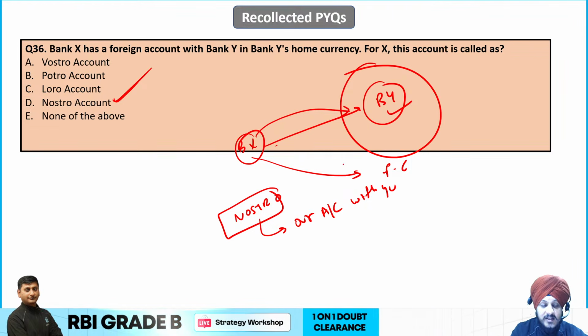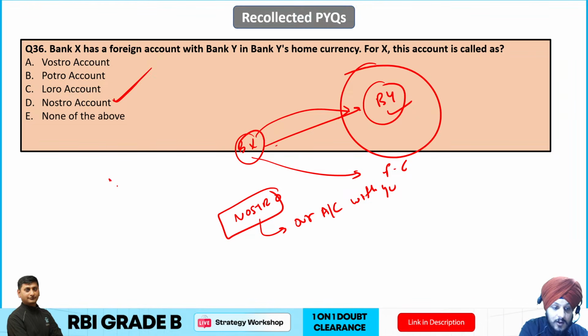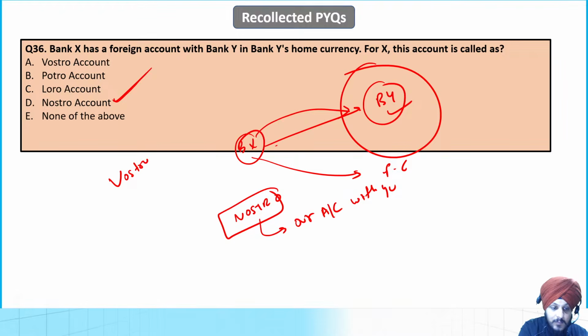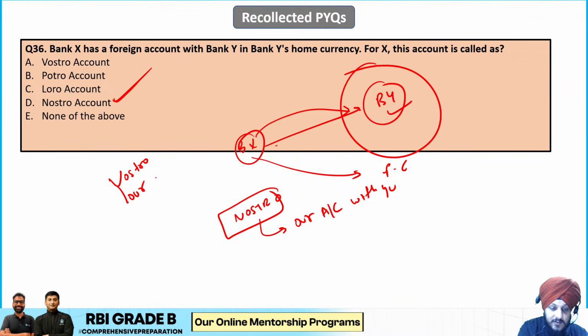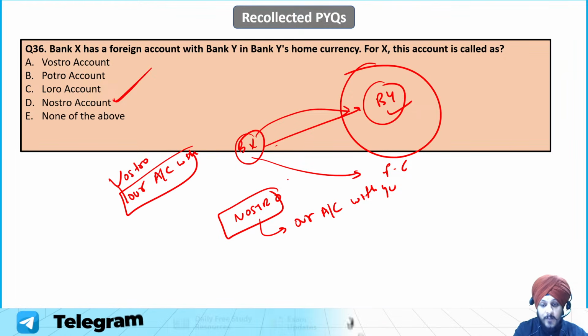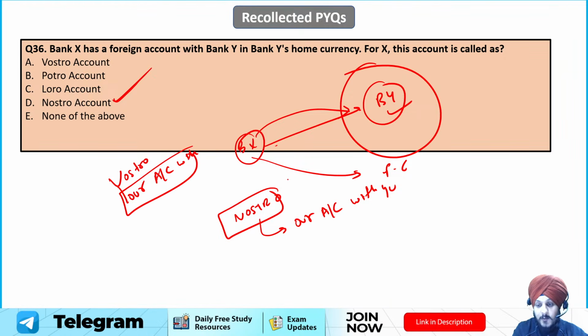On the other hand, if you see the other options, Vostro basically means your account with us. For Bank X, the account opened with Bank Y is the Nostro account.